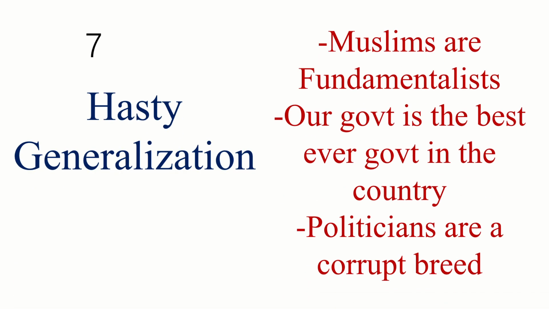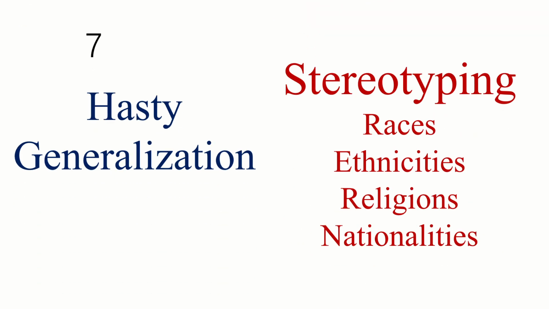Some other examples are Muslims are fundamentalists, our government is the best ever government in the country, and politicians are a corrupt breed. Hasty generalization is the basis of stereotyping. We attribute certain characteristics with all the members of particular races, ethnicities, religions, and nationalities without any causal connection between the two.